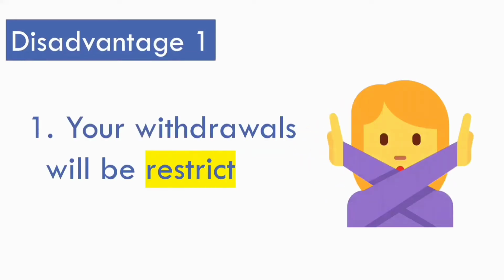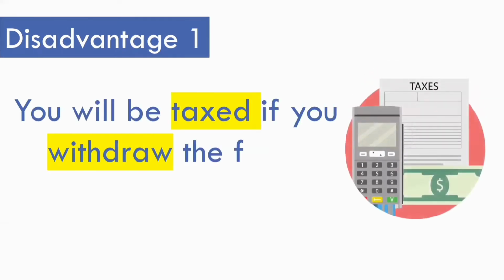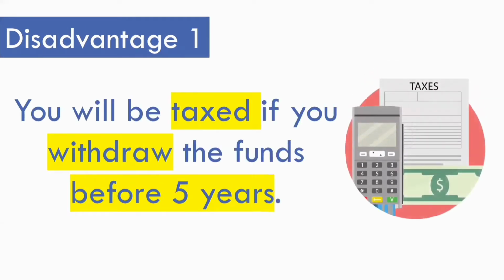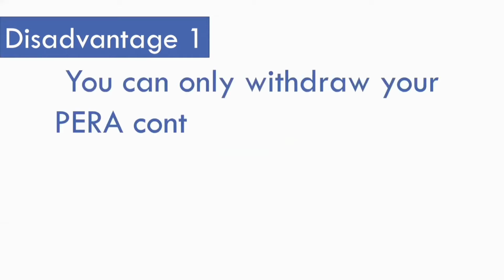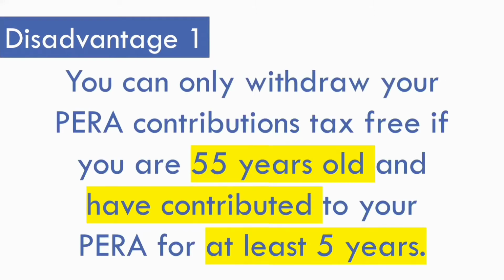The first disadvantage is your withdrawals will be restricted. As I said last time, this can be an advantage and a disadvantage. The disadvantage is that you will be taxed if you withdraw the funds before 5 years. You can only withdraw your PERA contributions tax-free if you are 55 years old and have contributed to your PERA for at least 5 years.